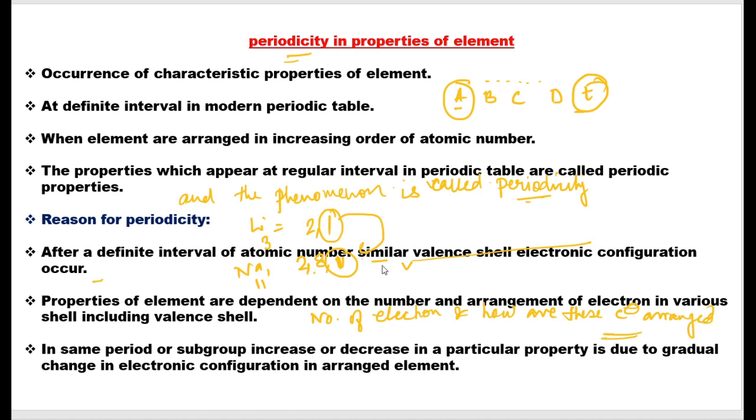These two factors determine the property of an element. So if the number of electrons and their arrangement repeat, the property will also repeat. This is the cause of periodicity.